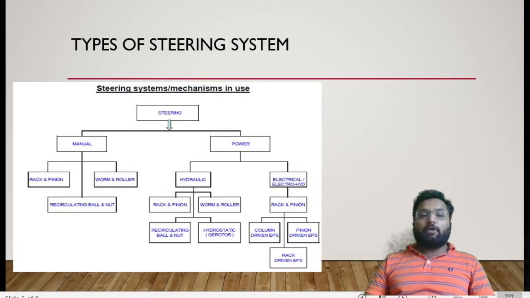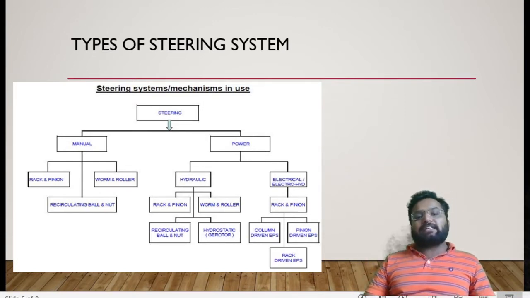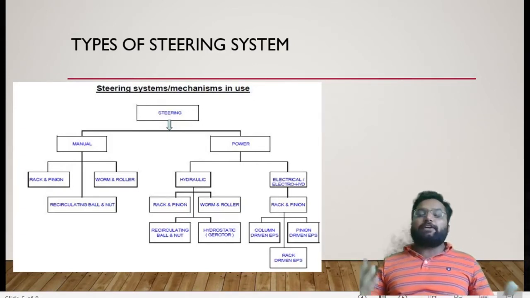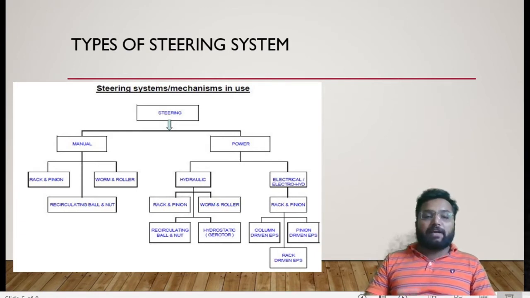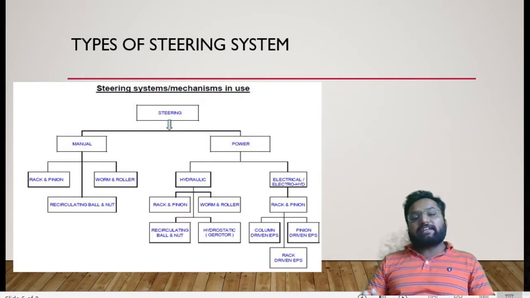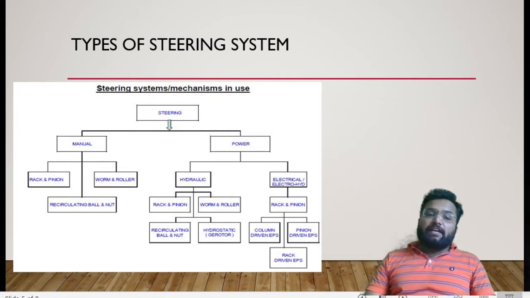In an electric system, there could be two types also. One could be a combination of mechanical and electrical, as well as a combination of hydraulic and mechanical. How? In the electrical system, there shouldn't be a direct connection between our linkage as well as the mechanism of our steering system. In that case, the steering is disconnected, and it only sends a signal to a steering mechanism, and the mechanism could be actuated, either as a mechanical steering system or a hydraulic steering system.